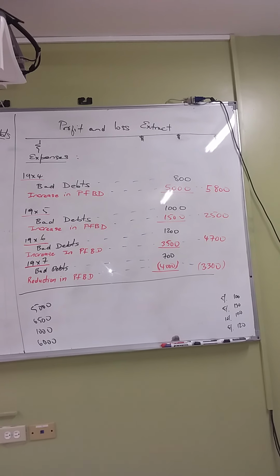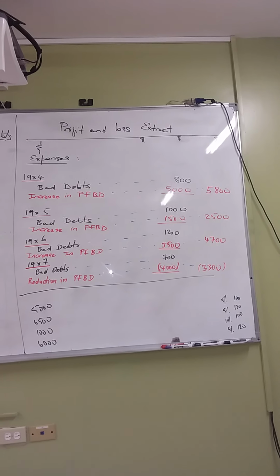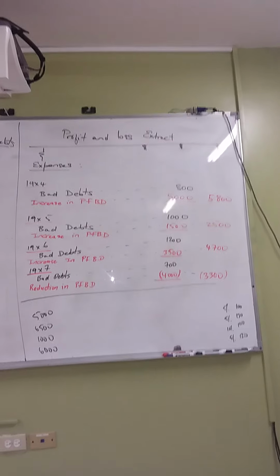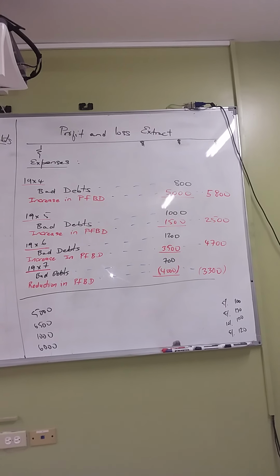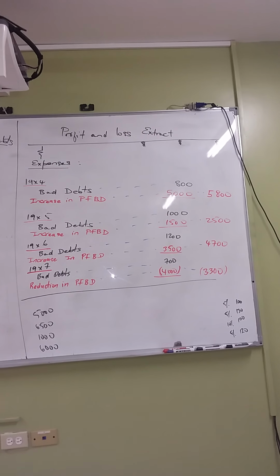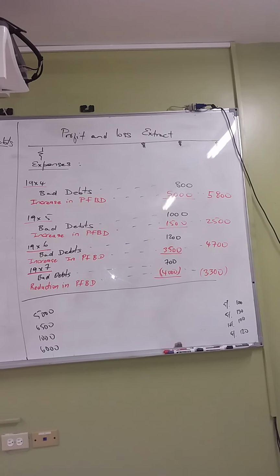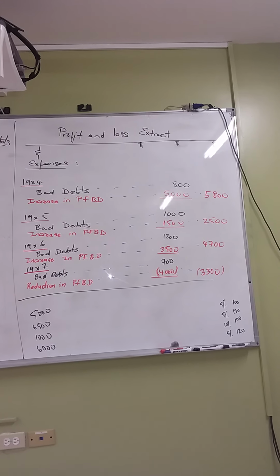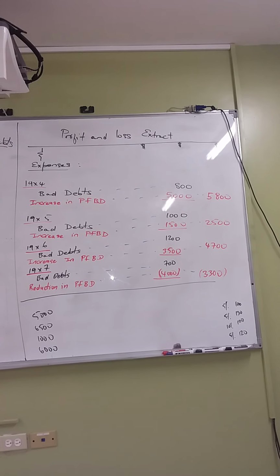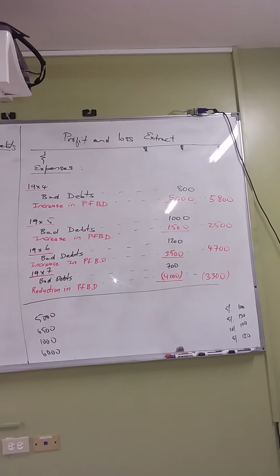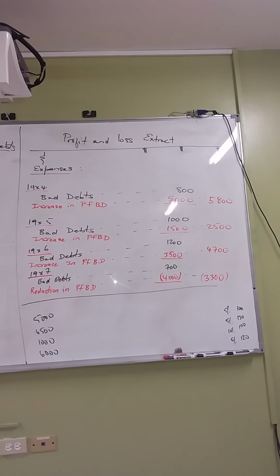How much did it reduce by? 4,000. So you have to minus that 4,000, which is the reduction. Now when you minus that 4,000 from the 700, you get a negative 3,300. So that is the impact that it's going to have on your income statement.